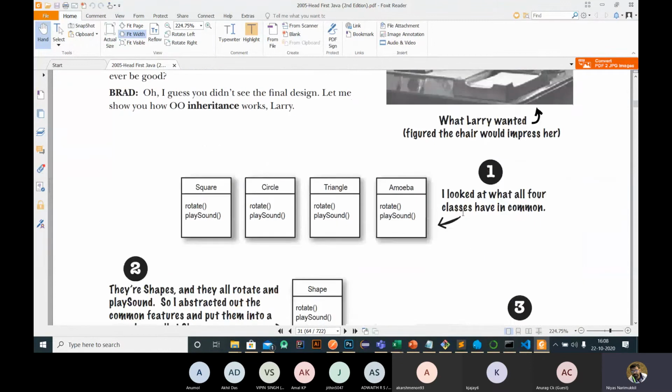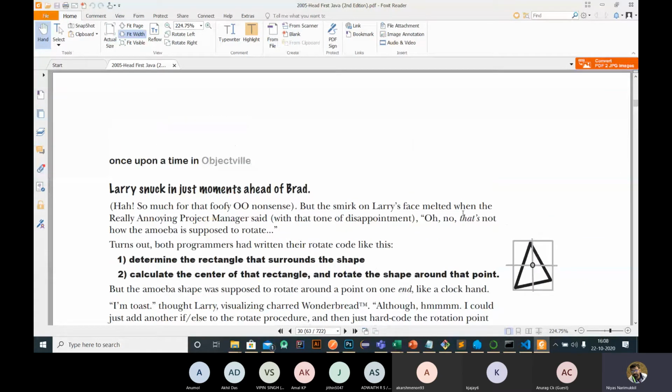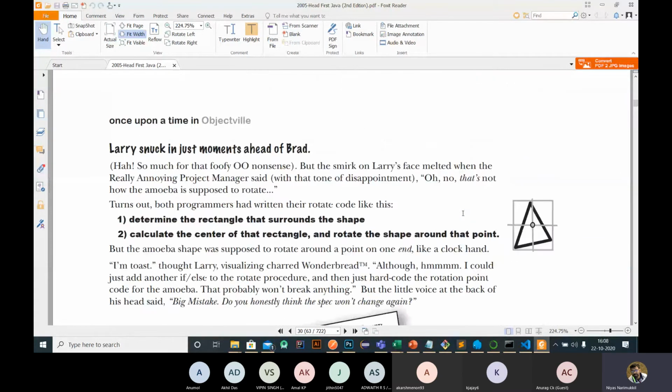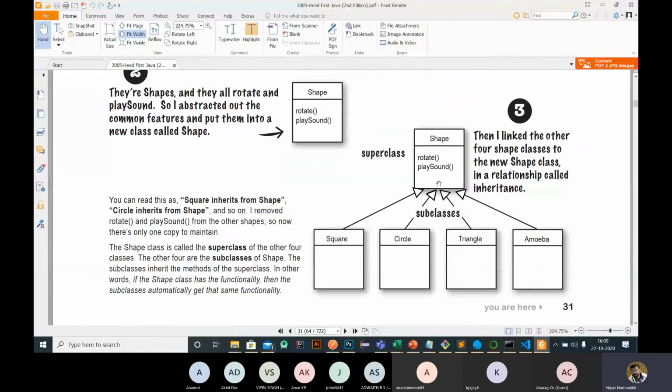Okay, and there are also a lot of concepts in Java. Instead of creating all these classes and all these functions, we have a concept like inheritance. We can create a shape class having the rotate and sound functions, and then use the inheritance concept, so all the other classes will inherit the properties of the parent class. Then we can override some of the properties in case we need to in the amoeba class.